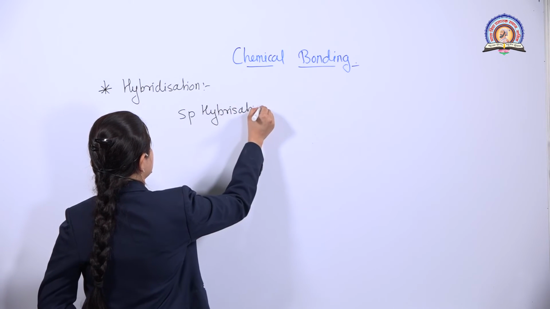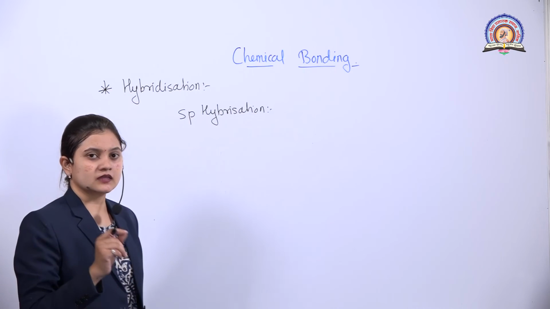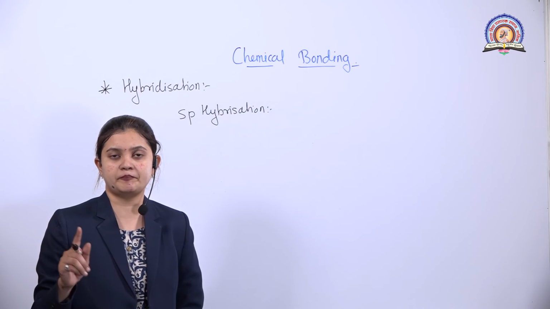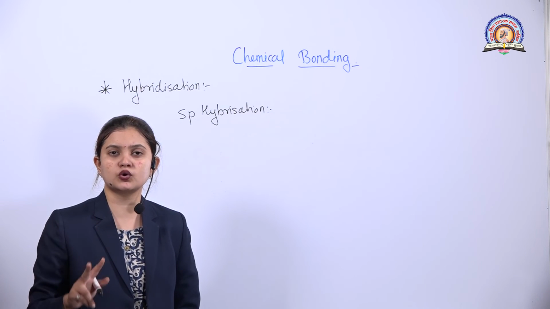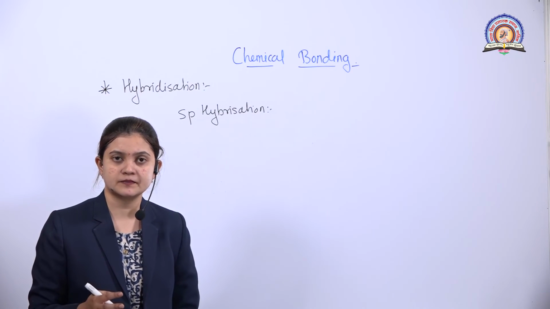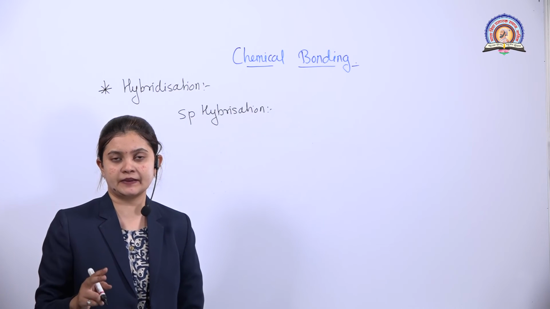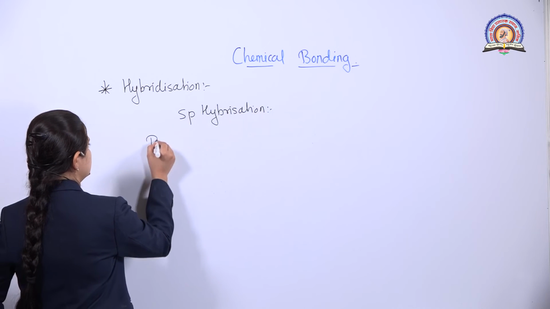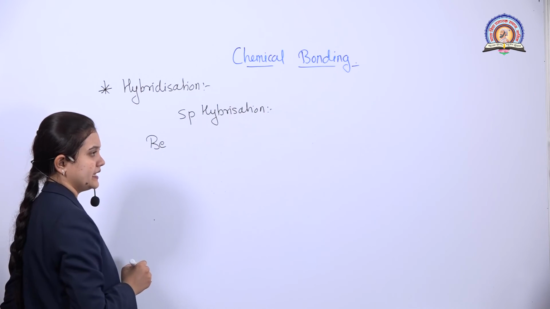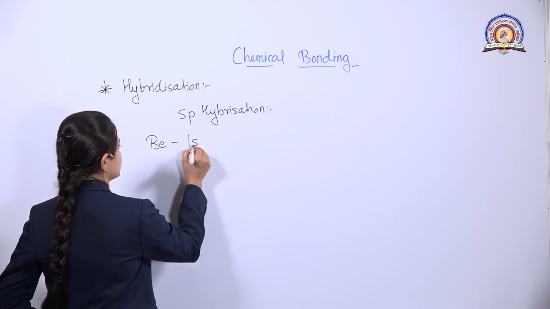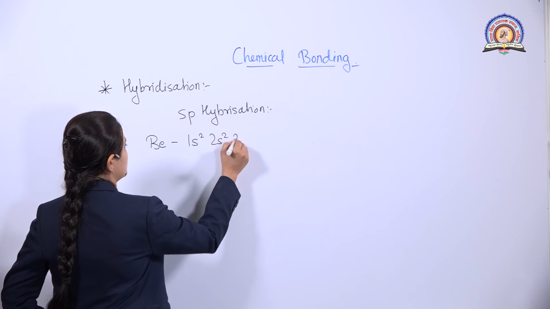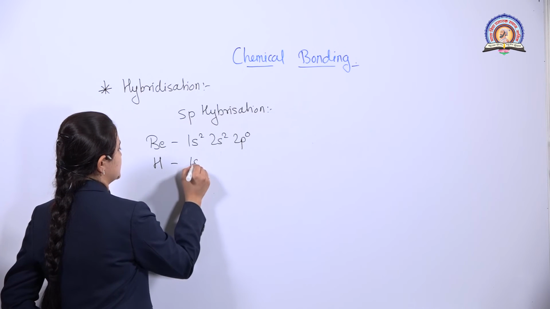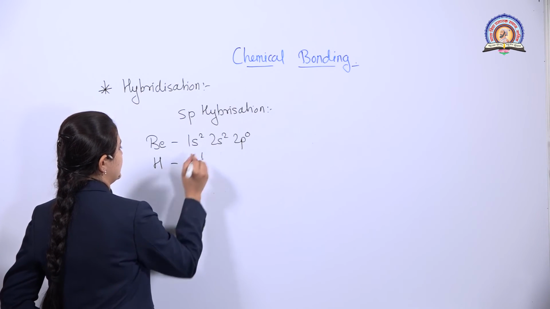So sp hybridization is the mixing and recasting of one s orbital and one p orbital to form 2 hybrid orbitals. The shape of sp hybridization is always linear. Now take an example of beryllium. The electronic configuration is 1s2, 2s2, 2p0. And we will take an example of hydrogen, that is 1s1.